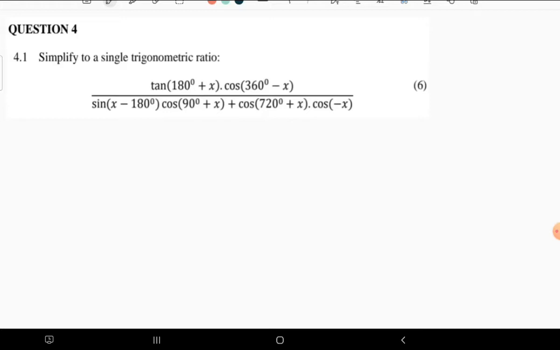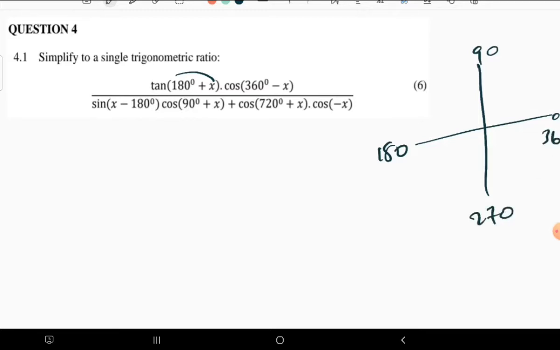Now, what are we having? We have this kind of situation. We are to reduce this complicated one to a single acute angle. So we have to ask ourselves, where does 180 belong in our Cartesian plane? If we have 0 here, we have 90 here, we have 180 here, we have 270 here, we have 360 here. We know that here we have 90 minus x.